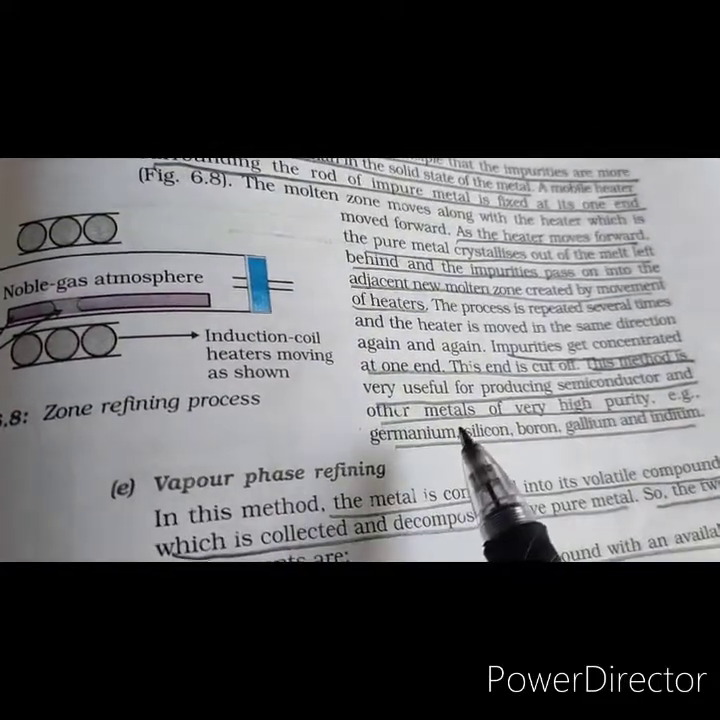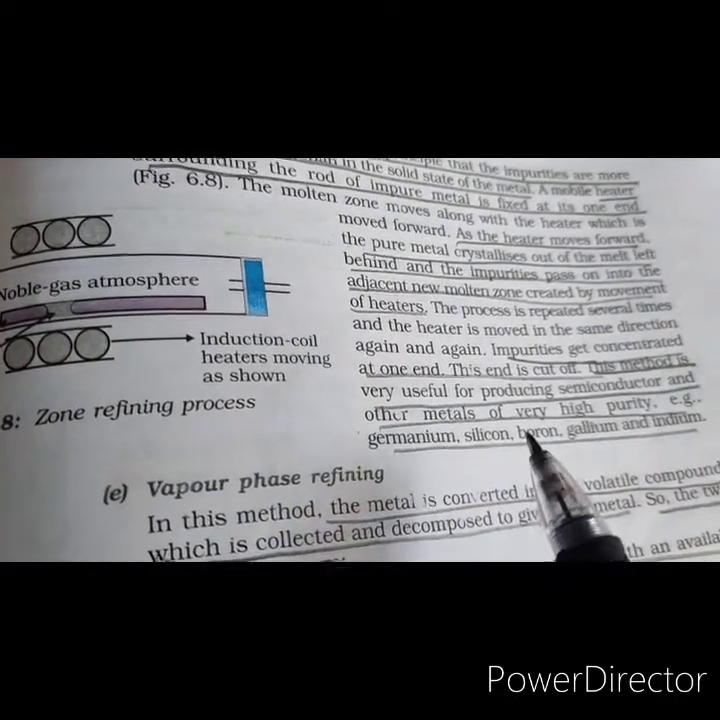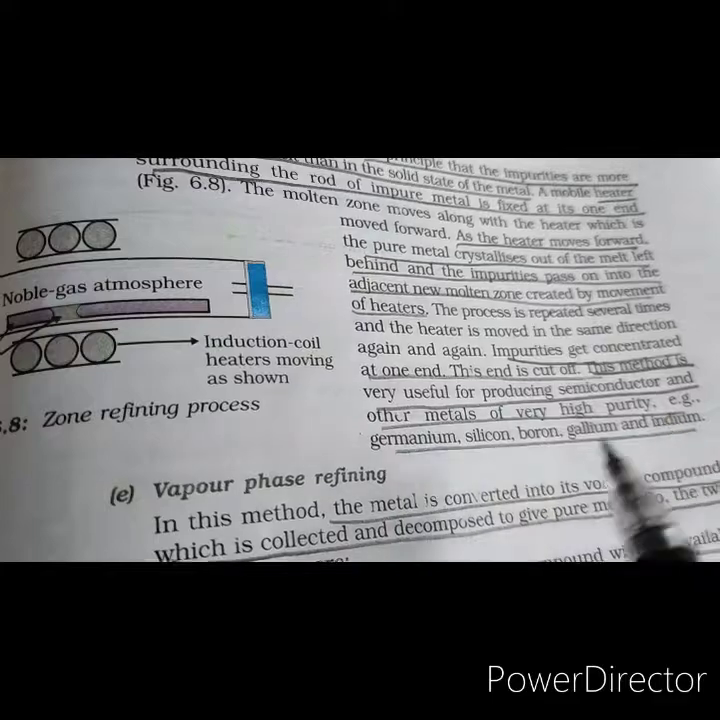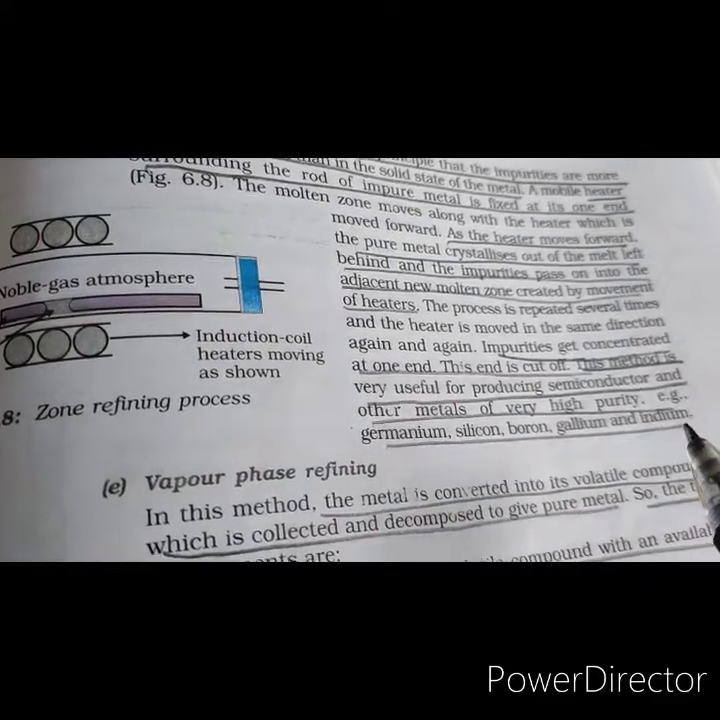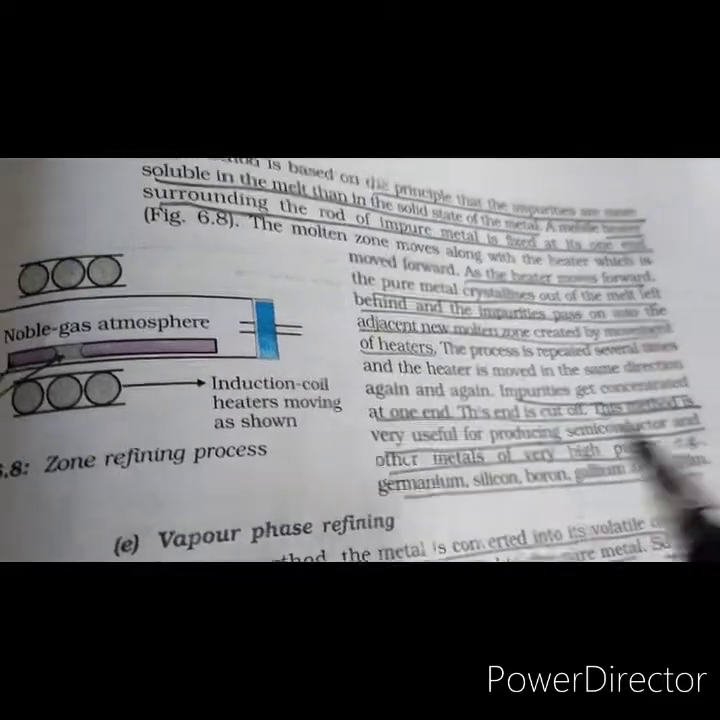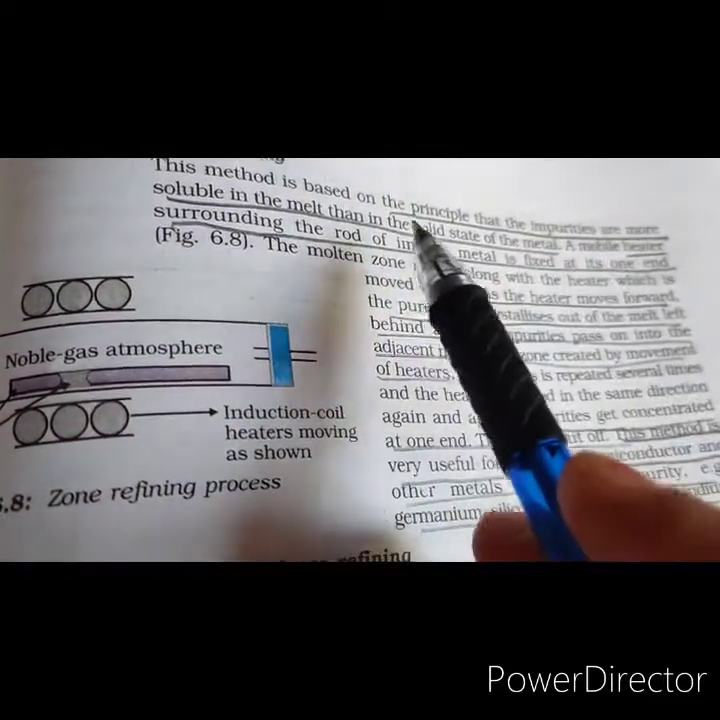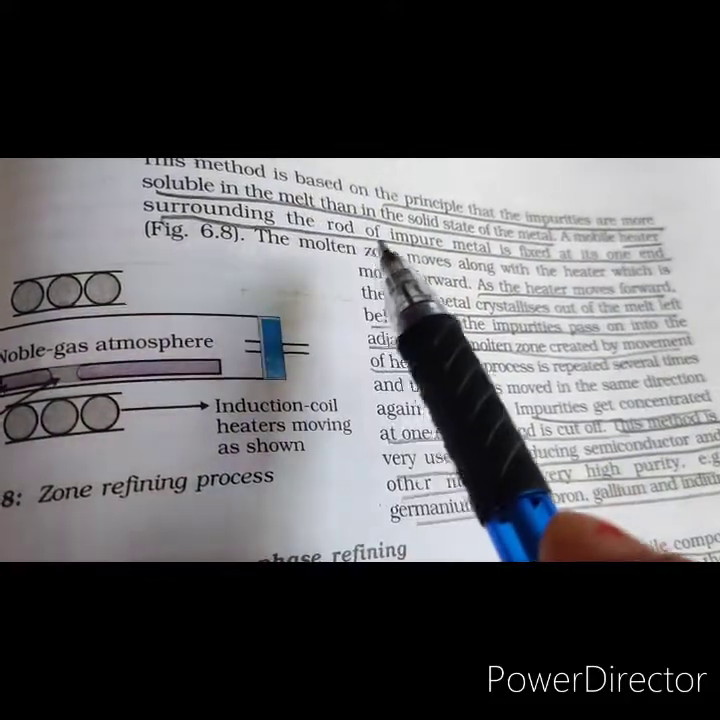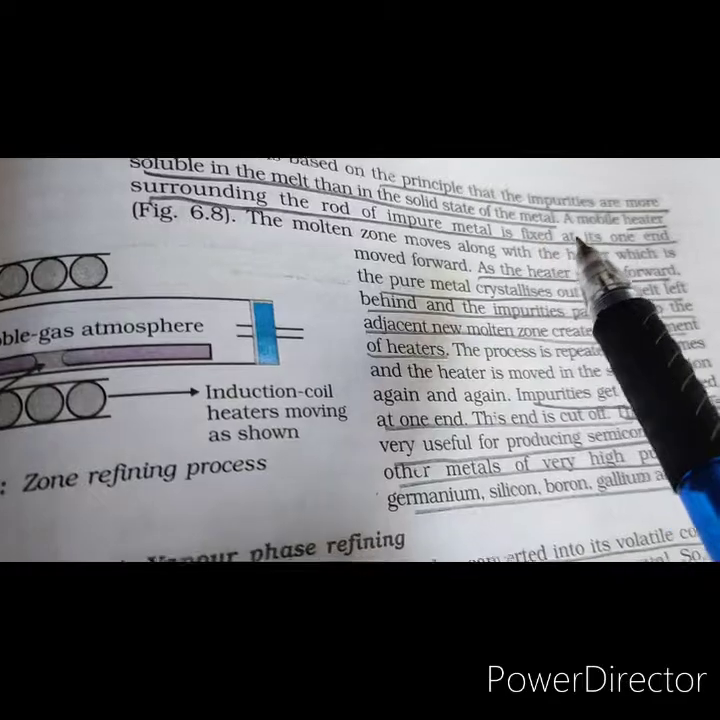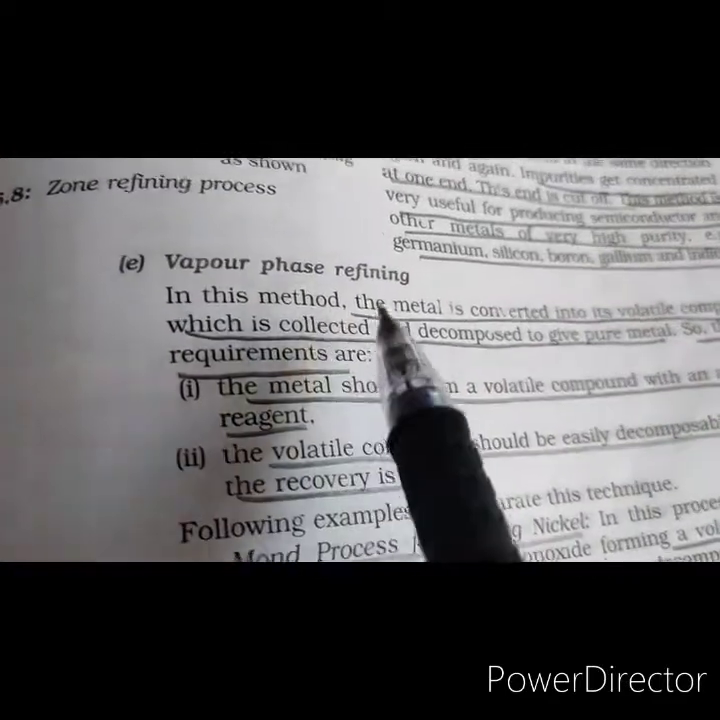This method is useful for producing semiconductors and other metals of very high purity, for example germanium, silicon, boron, gallium and indium. In this, the question comes: describe the principle involved in zone refining. So you have to write this line, that the impurities are more soluble in the melt than in the solid state of the metal. Then we come to the next, vapor phase refining.